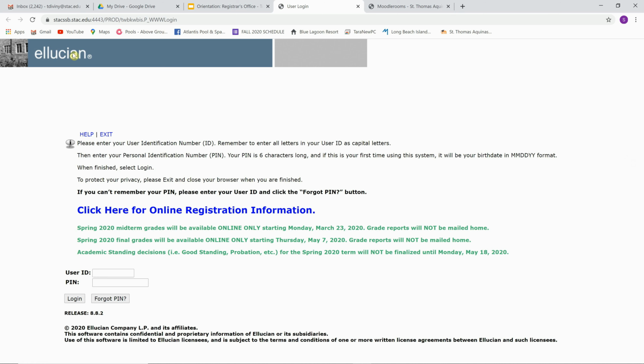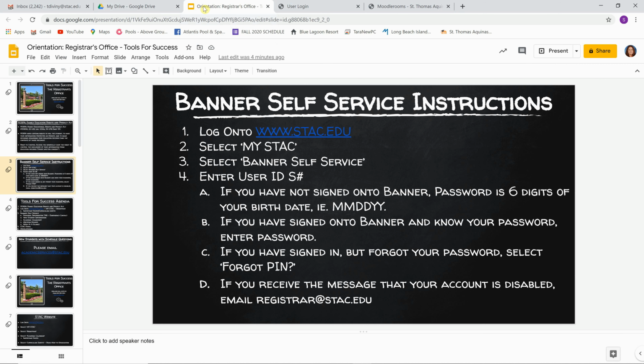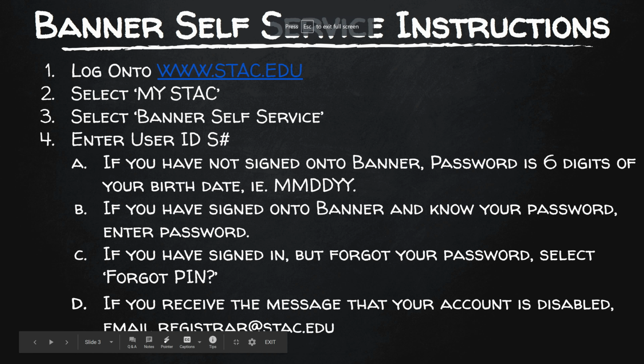010101. Before we actually go into this, I just want to show you a screen because at this time, some of you might have already set up your PIN. So you might be at different stages when we are entering everything into your Banner Self-Service login. So as I just said, when we're going into Banner Self-Service, you want to enter your user ID, your S number. If you have not signed on to Banner, your password is the 6 digits of your birth date, month, day, year. For example, if your birthday is January 1st, 2001, it would be 010101. If you've signed on to Banner and know your password, enter your password.